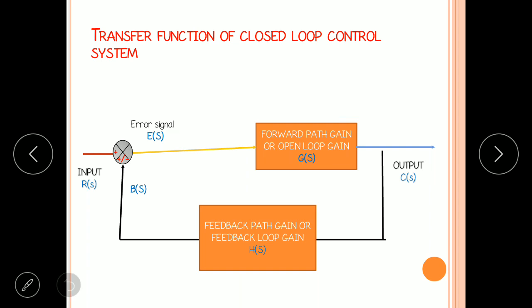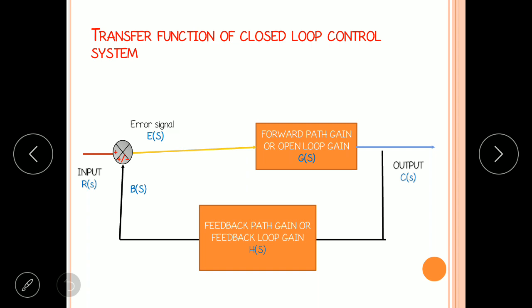Now this block diagram we can represent for positive feedback as well as negative feedback. If this feedback signal is positive here, then this block diagram becomes the positive feedback block diagram. If this feedback signal is negative, that means it represents the negative feedback block diagram.